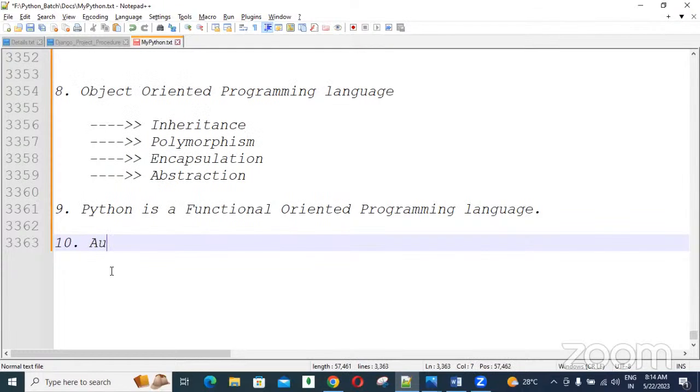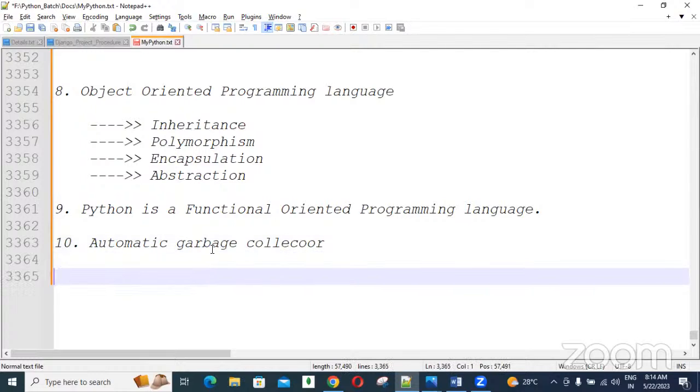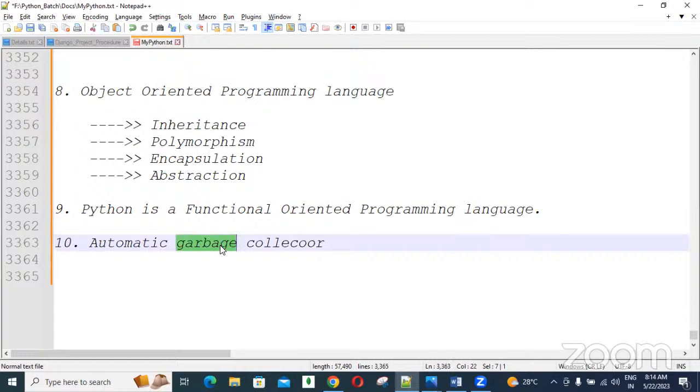Next, automatic garbage collector there in Python, guys. Automatic garbage collector. Garbage means wasting.